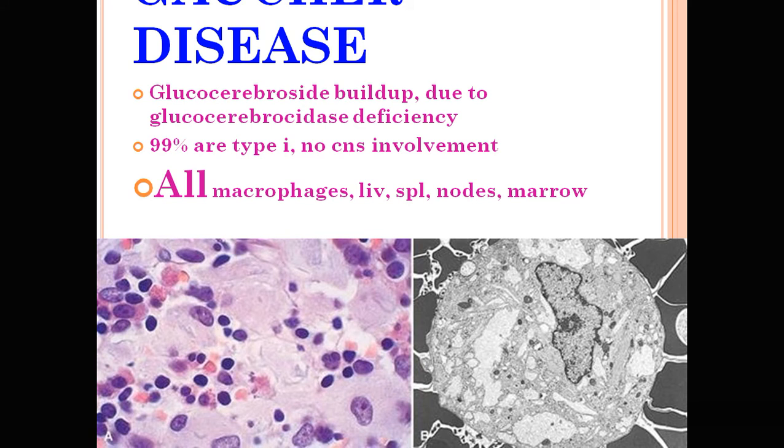This is a photograph of Gaucher disease. Here glucocerebroside builds up due to glucocerebrosidase deficiency. 99% are type 1, with no CNS involvement. The macrophages in the liver, spleen, lymph node, and marrow contain a crumpled paper appearance in the cytoplasm.